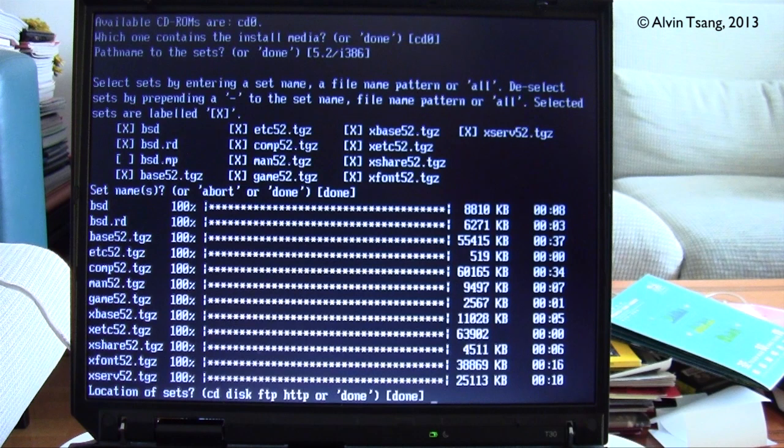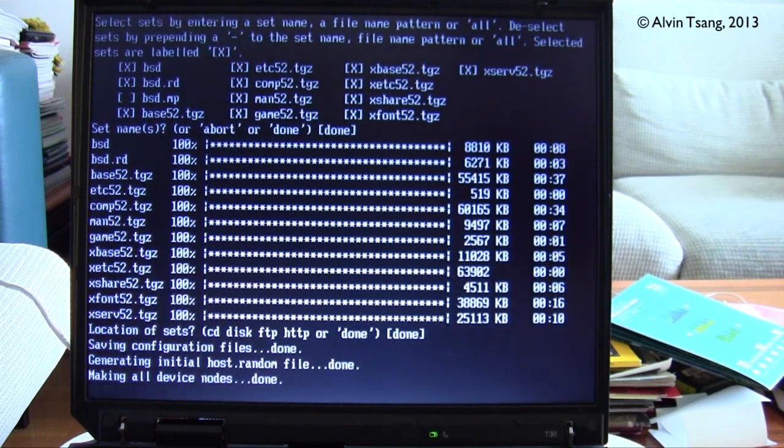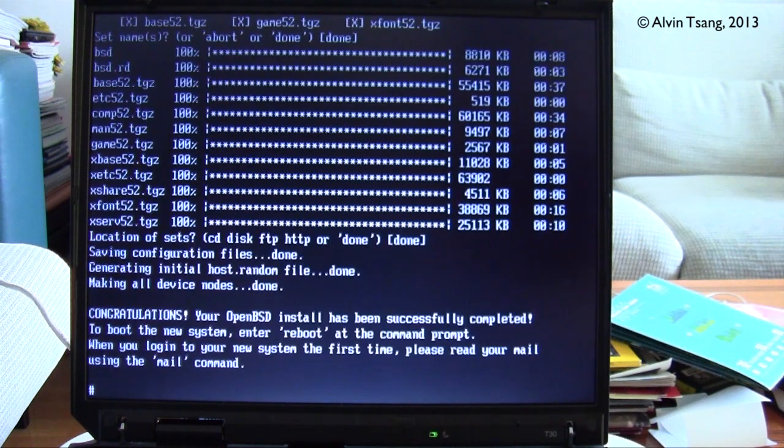Of course, we're done installing, so we just pick done. Now it's indicated that OpenBSD has finished installing and is completed. And you can see that this whole process has taken about 17 minutes.